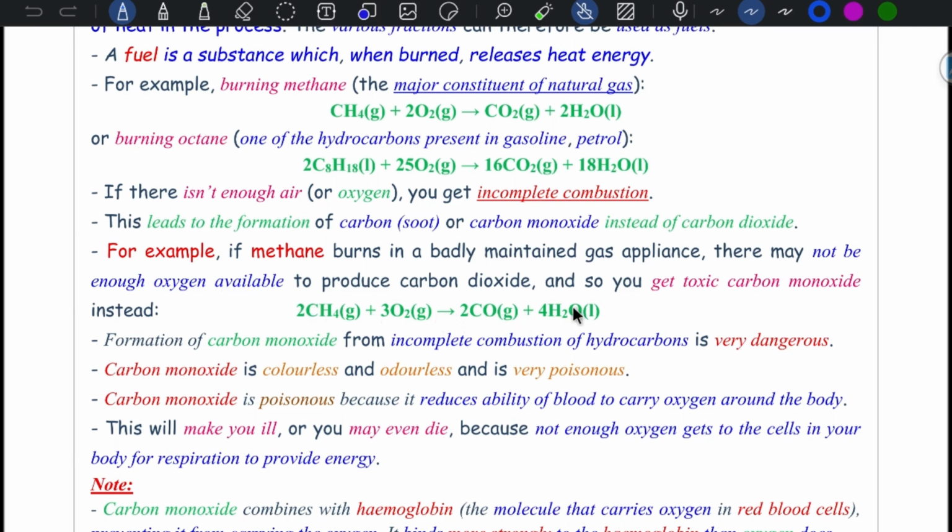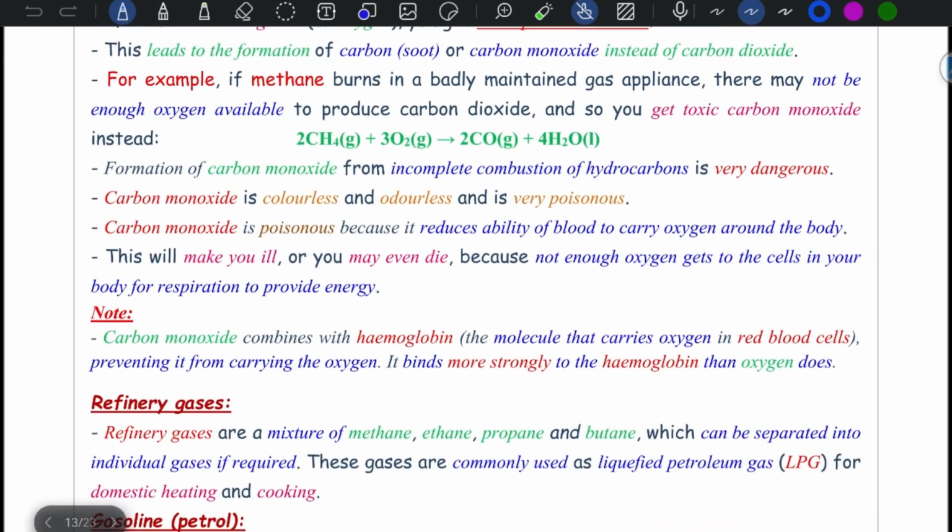Carbon monoxide is toxic. Formation of carbon monoxide from incomplete combustion is very dangerous because it's colorless, odorless, and very poisonous. Carbon monoxide is poisonous because it reduces the ability of blood to carry oxygen around the body. This will make you ill, or may even kill you.